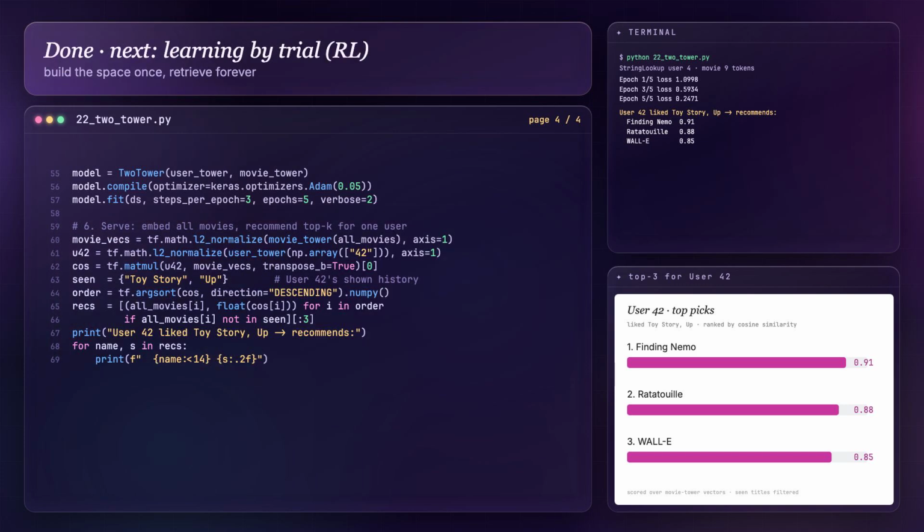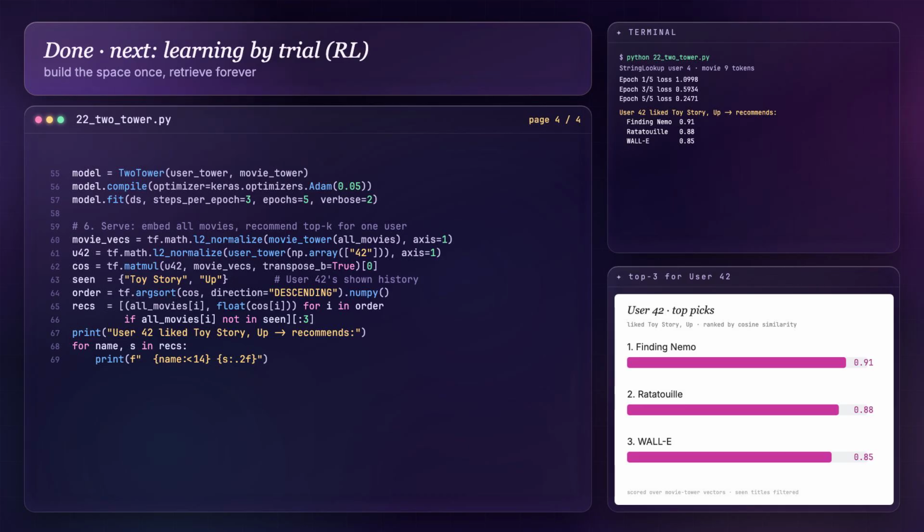And there it is, user 42, who loved Toy Story and Up, gets Finding Nemo, Ratatouille, and Wall-E, all high confidence, all Pixar adjacent, none of them hand-coded. Two towers, one shared space, nearest neighbor lookup.